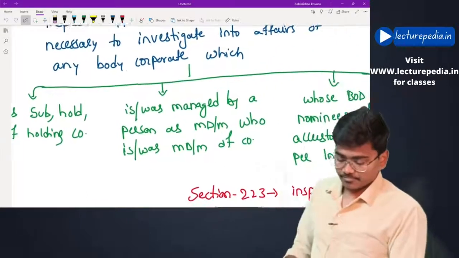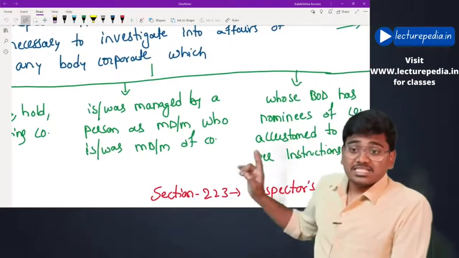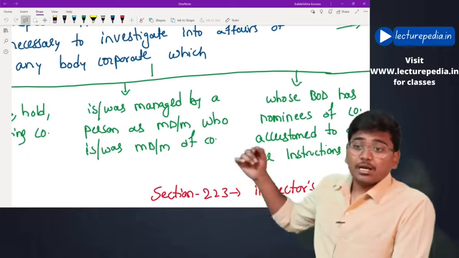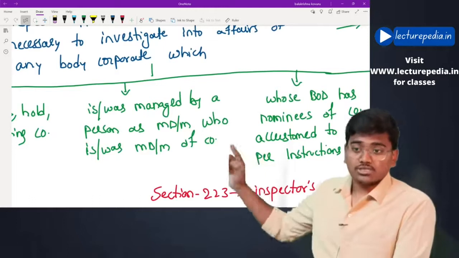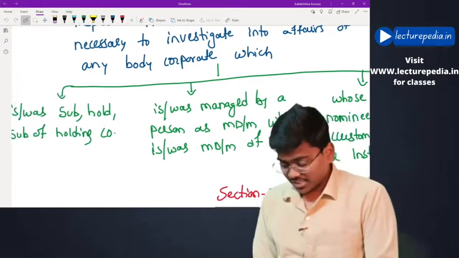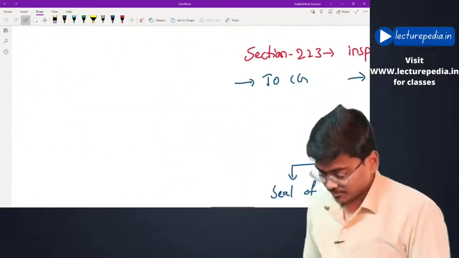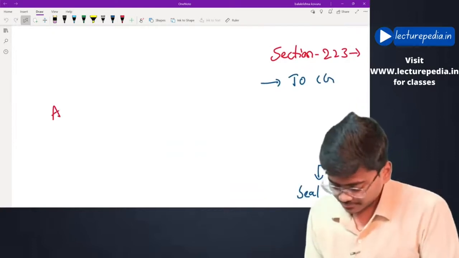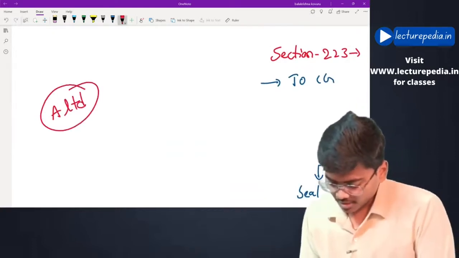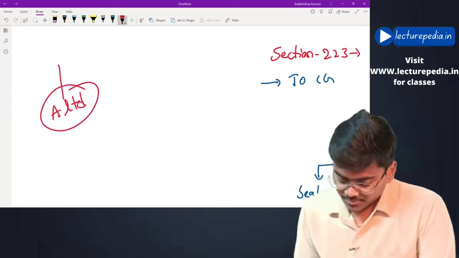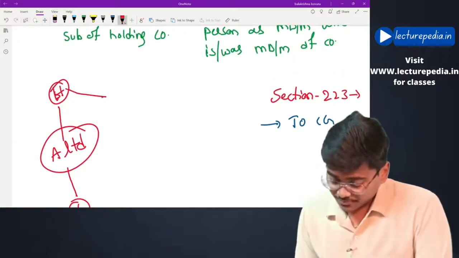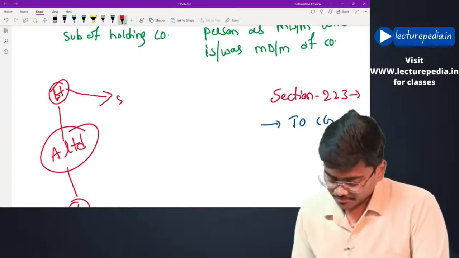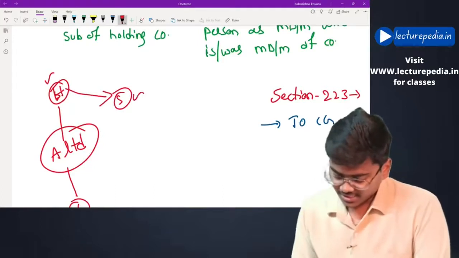Or is or was managed by a person as a managing director or manager who is or was managing director or manager of the company. Let me tell you an example. There is A Limited. Subsidiary of A Limited, holding of A Limited, subsidiary of holding of A Limited. Okay, these will be related companies.